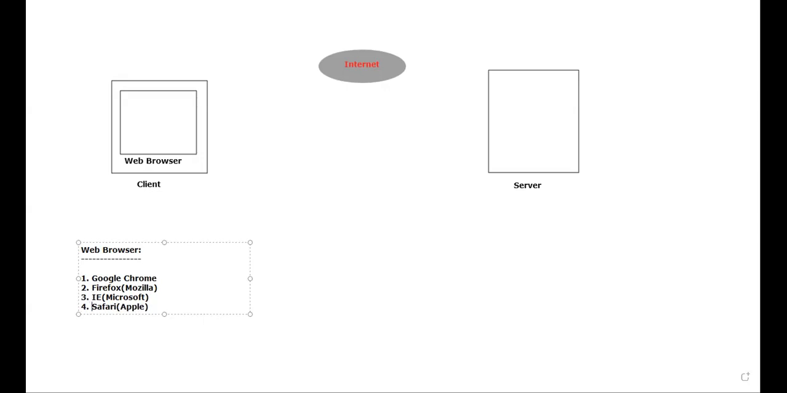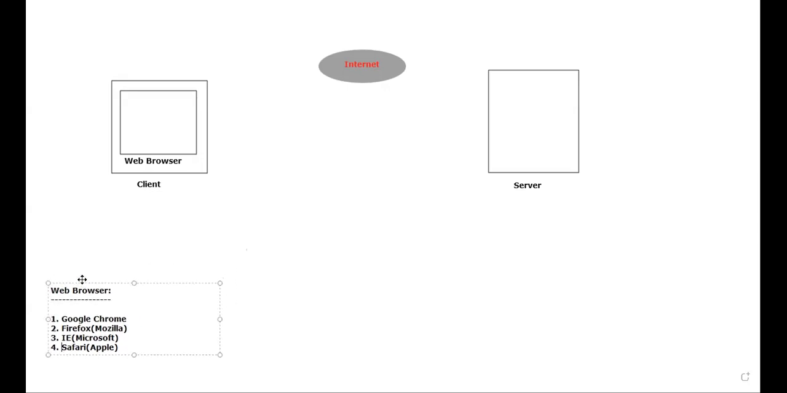Later, I will tell everything. That means the definition, all those things I will tell. But right now, for the time being, please observe. These are the web browsers that are available. There are plenty of web browsers, but I have just listed only a few.